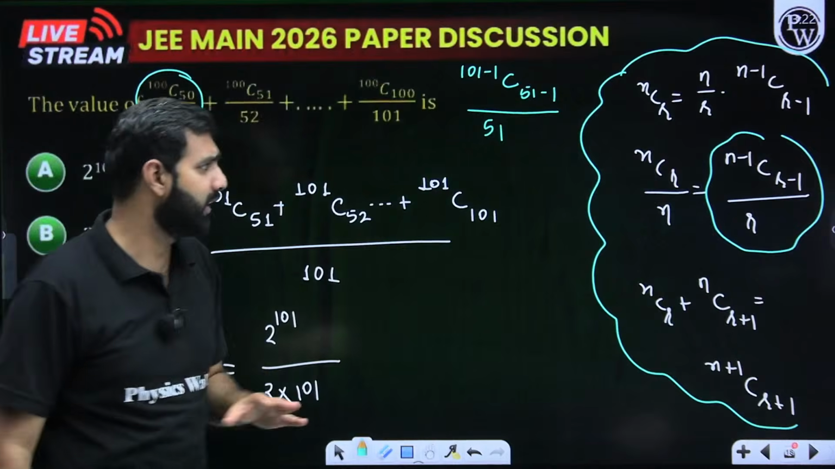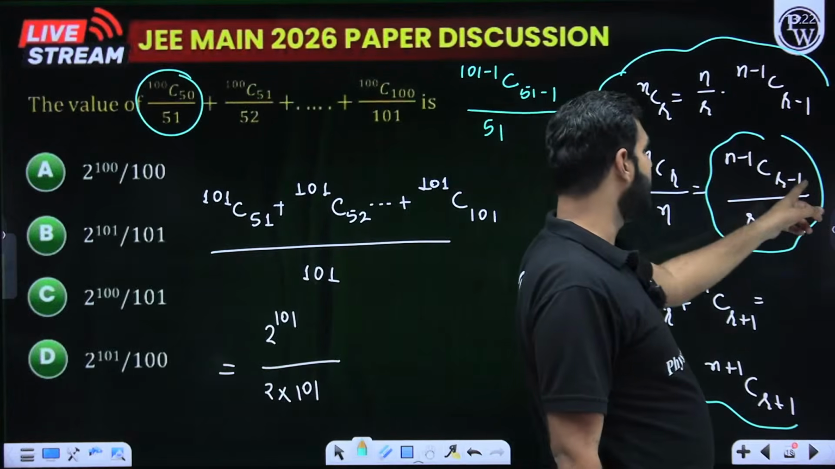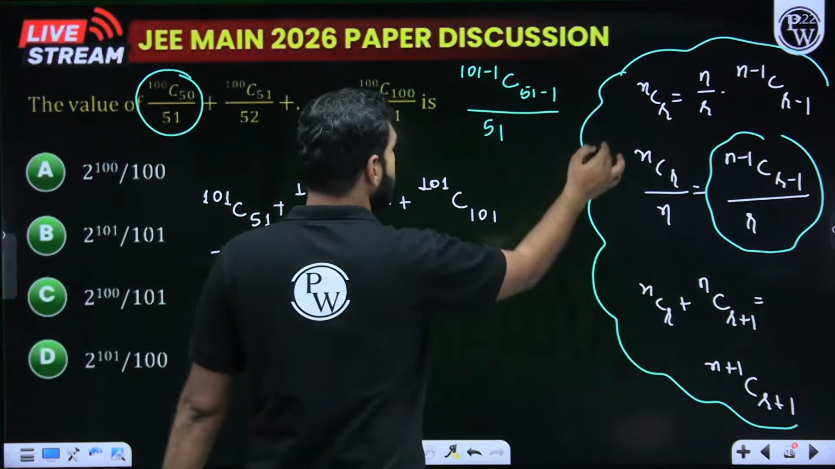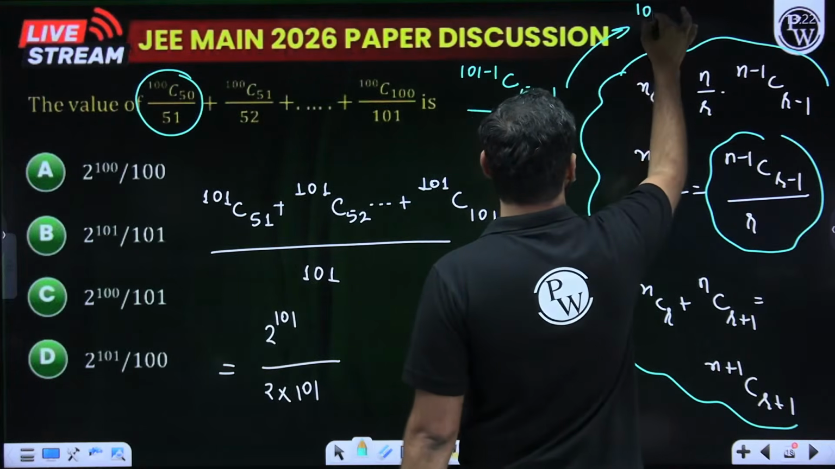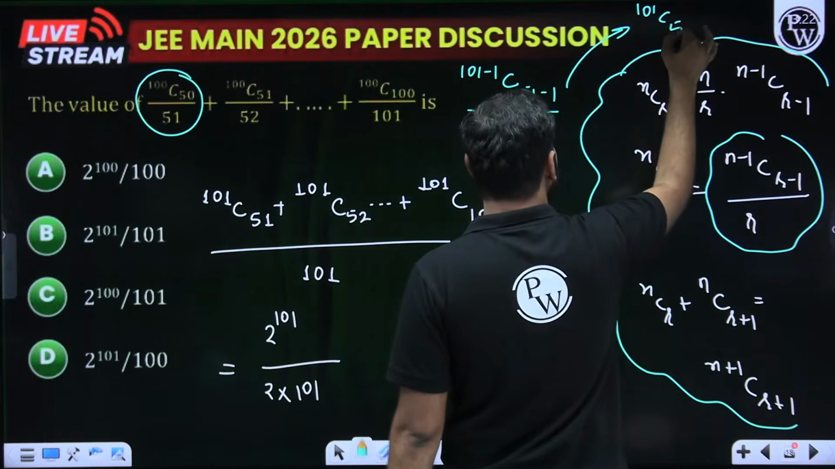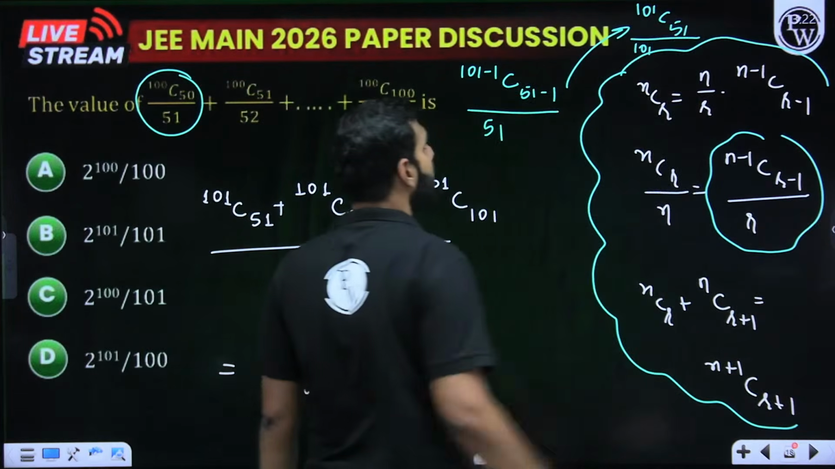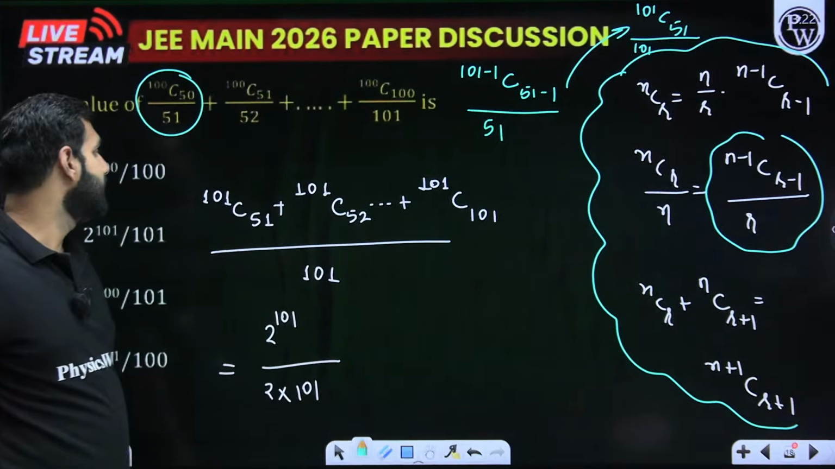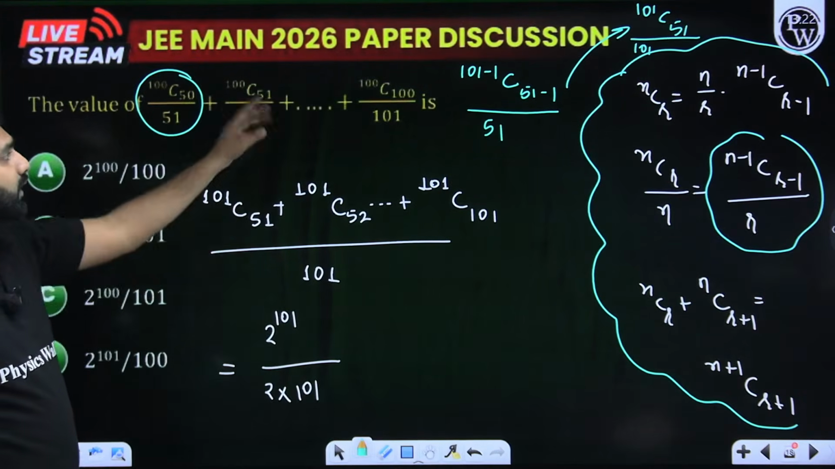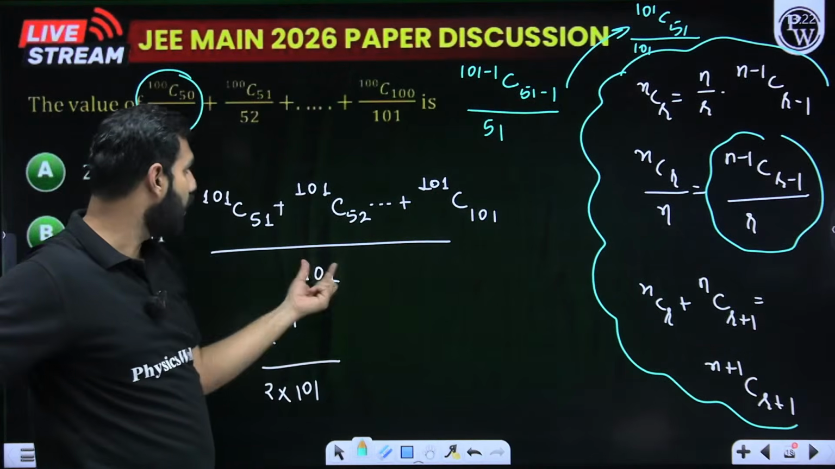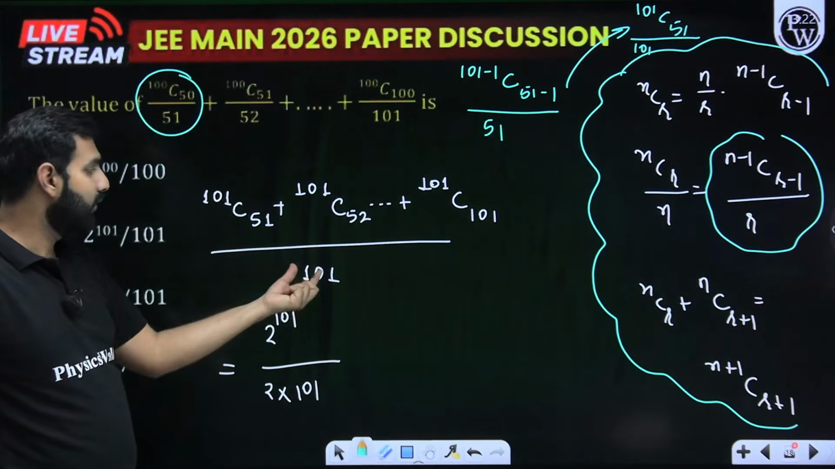Did you understand what I just said? I'm saying (n minus 1)C(r minus 1) by r can be replaced by nCr by n. So I hope you can see nCr means nCr divided by n, so I can replace it by 101C51 by 101. Here also you can see that the same relation can be applied. So all these relations when written over here will give me the denominator as 101.